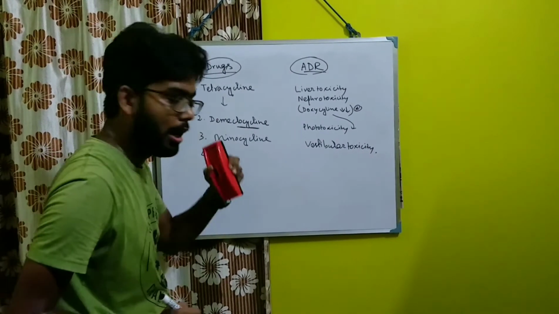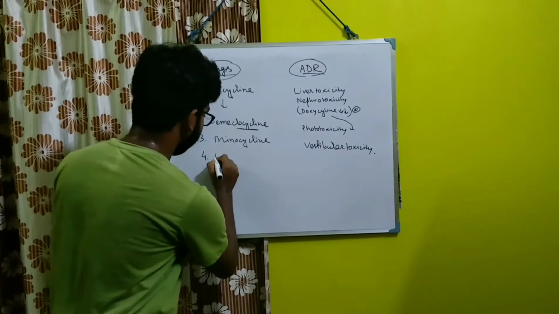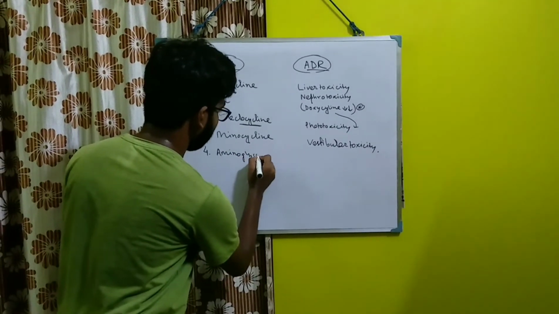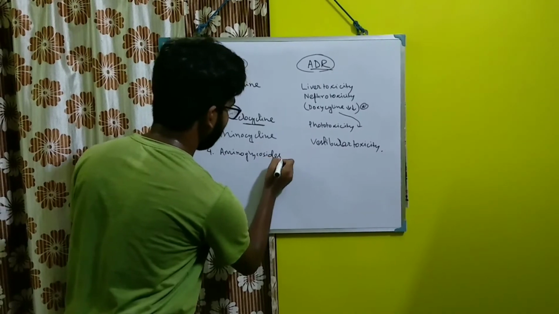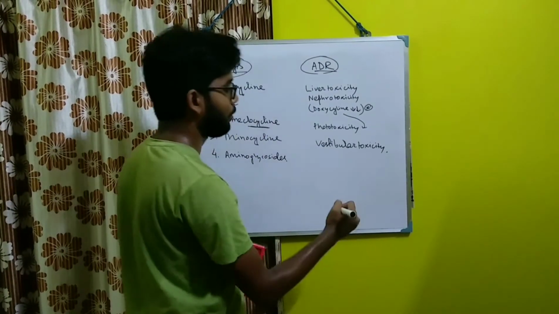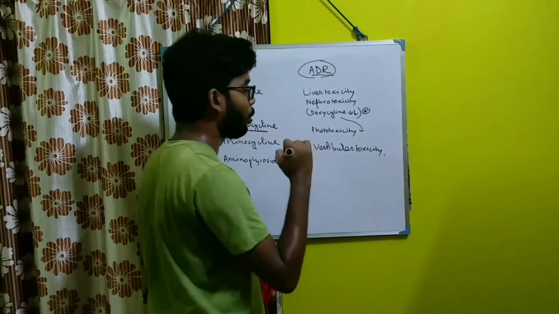Number 4, coming to your aminoglycosides. Okay, so all aminoglycosides are nephrotoxic and as well as phototoxic.